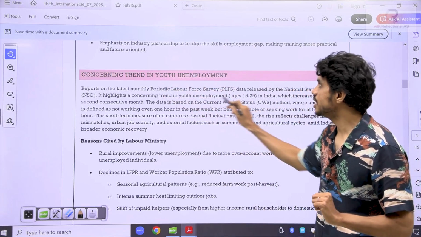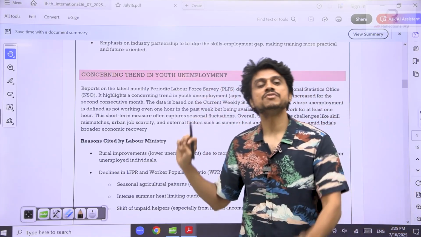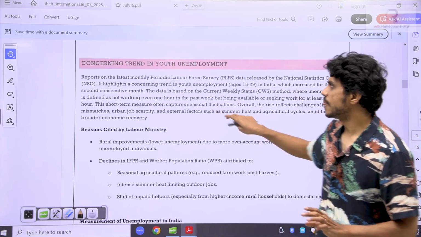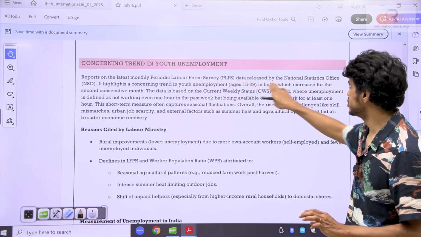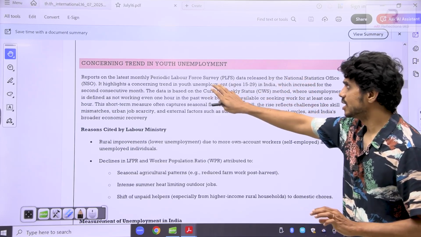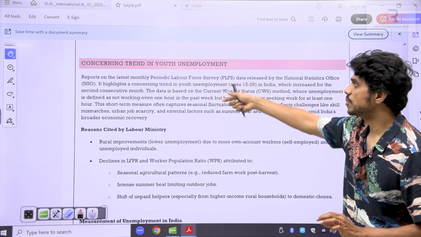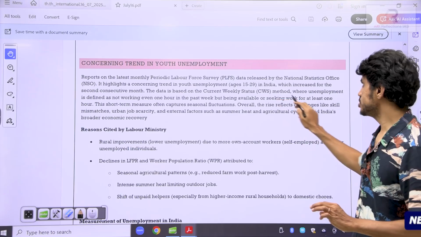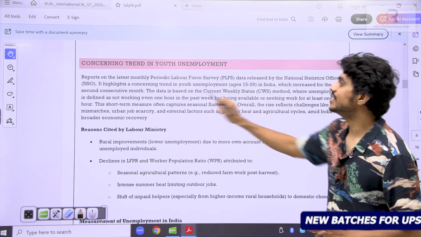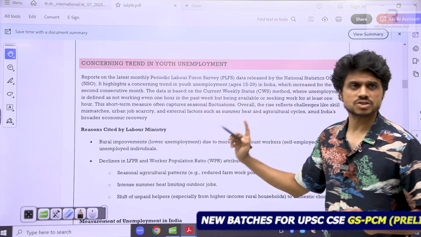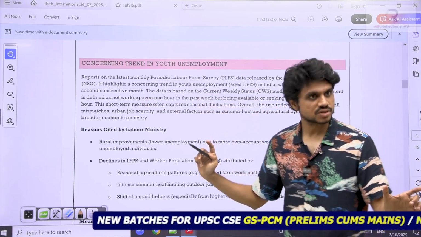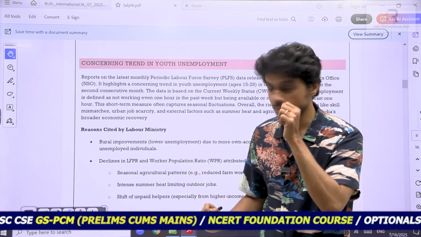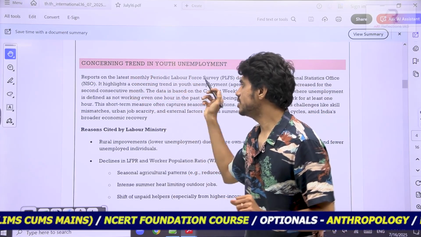This is the survey, the Periodic Labour Force Survey, which is done to identify unemployment. Reports recently: the Periodic Labour Force Survey released by the National Statistical Organisation highlights a concerning rise of unemployment for the second consecutive month. The data is based on the current weekly status, where unemployment is defined as not working even 1 hour in the past week. So if in the last week you were not employed even for 1 hour, then you are considered unemployed as per the Periodic Labour Force Survey.